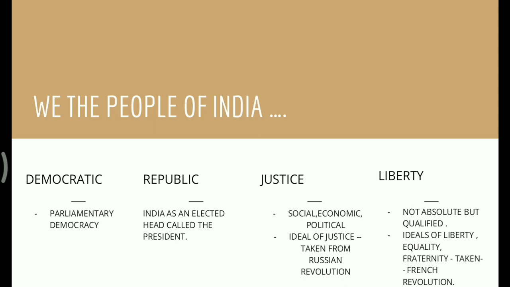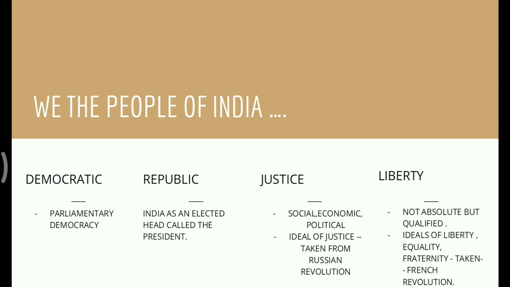Next is justice, which embraces three distinct forms: social, economic, and political. The idea of justice was adopted from the Russian Revolution. Next is liberty. Liberty means the absence of restraints, and in this preamble, liberty means that fundamental rights are not absolute but qualified. The idea of liberty, equality, and fraternity was taken from the French Revolution.